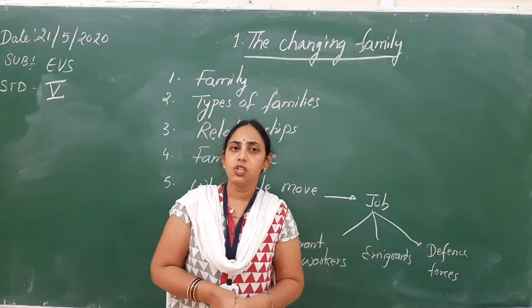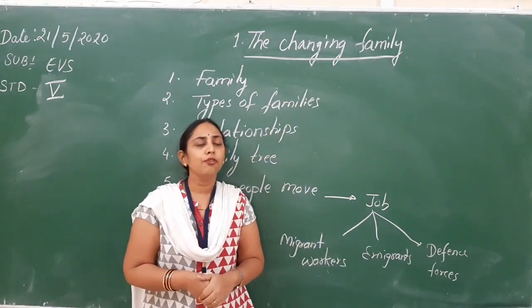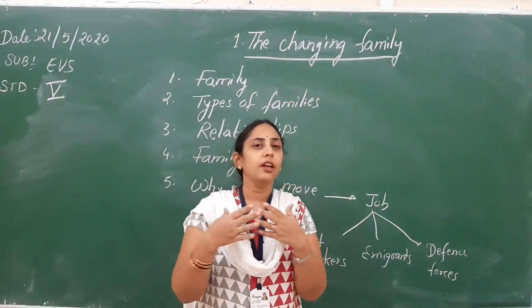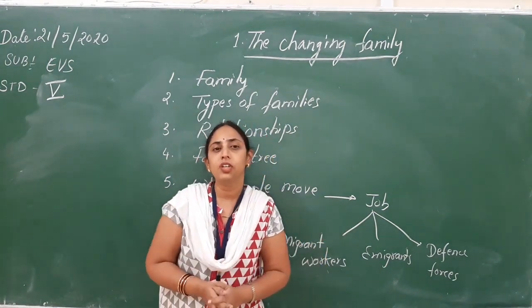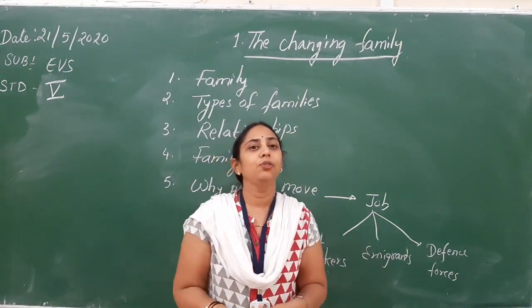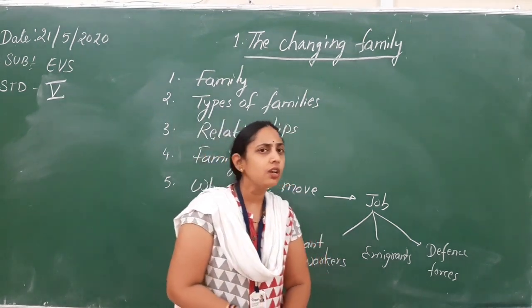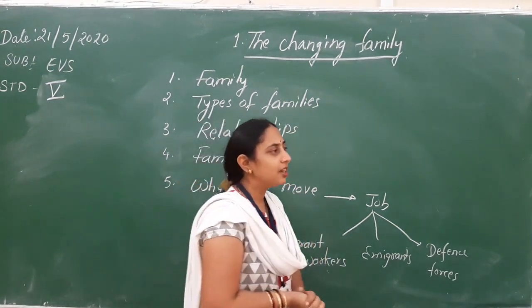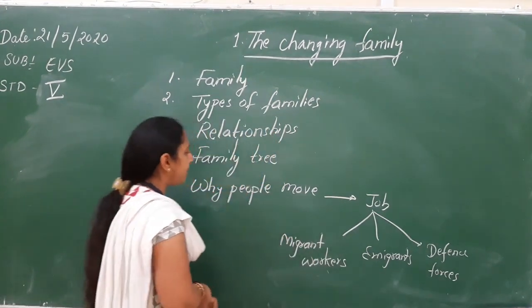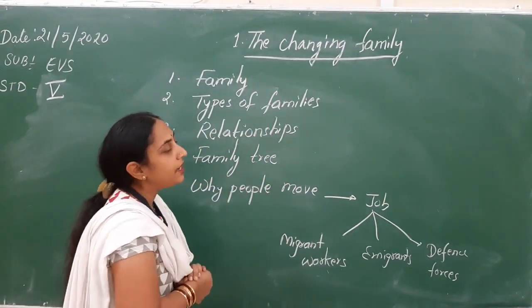Like your grandparents, they are of one generation. Your parents and myself, we all are of another generation. And you, your cousins, your brothers, you are all of another generation. Let me tell you, we don't discuss friends here because we are talking only about family. So, that is a family tree.